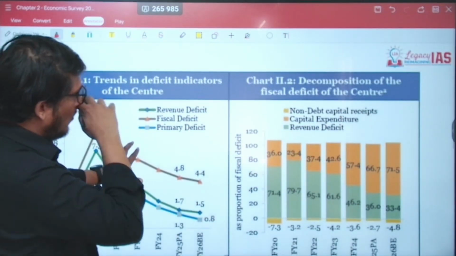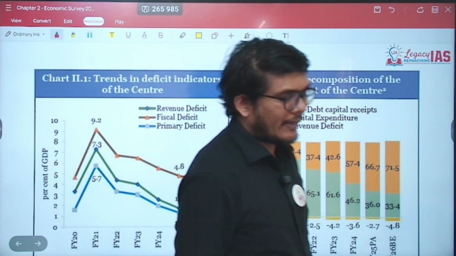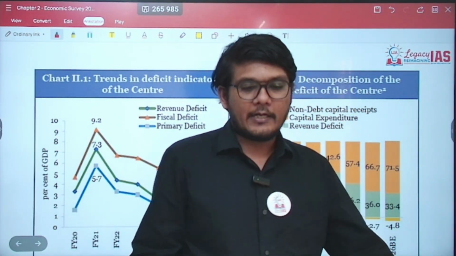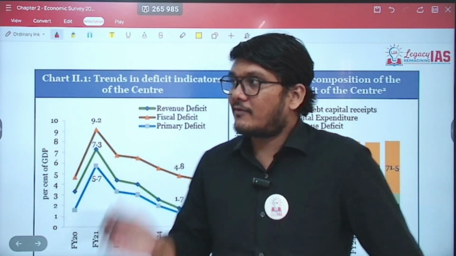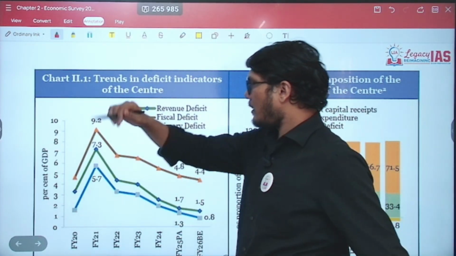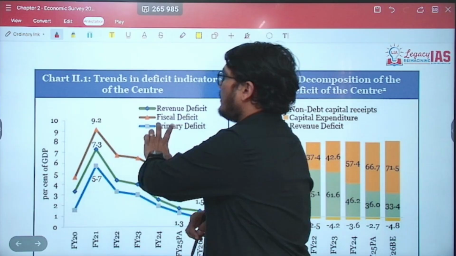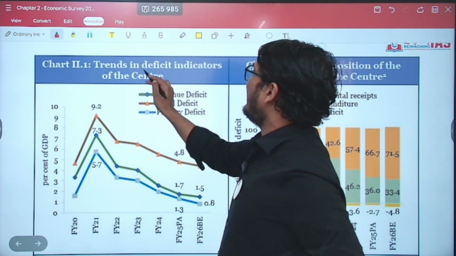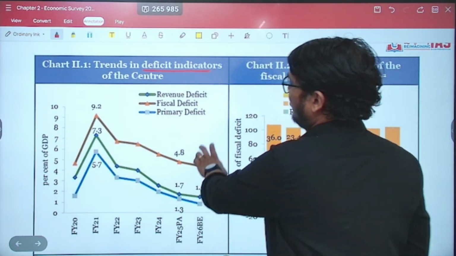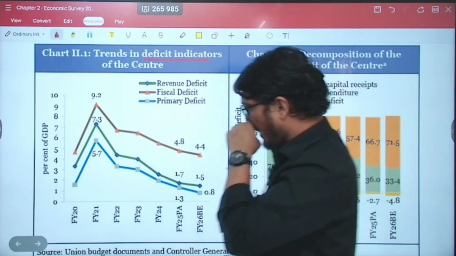Now, let's move ahead and delve deep into chapter number 2. Let's get started with this. So here you have the trends in deficit indicators of the center. These are deficit indicators.